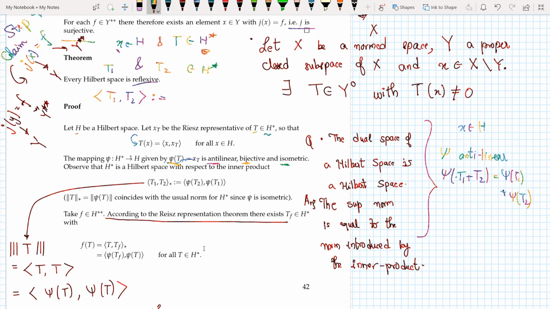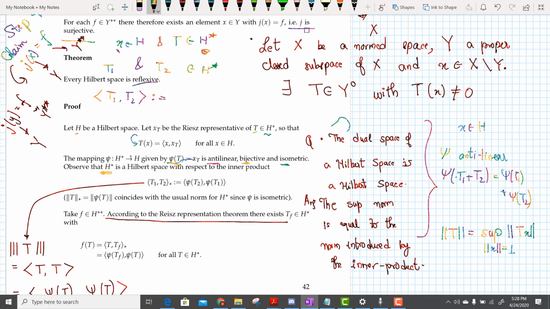I have this mapping psi, which is antilinear, bijective, and isometric, and I observe that H star is a Hilbert space because of the norm, the sup norm. The norm on any space is given like this. So I know as of now that H star is a Banach space because the dual space of any space is a Banach space, and the usual sup norm on this Banach space is given like this. Now I need to prove that this is equal to the norm generated by the inner product, and this is how I do it.